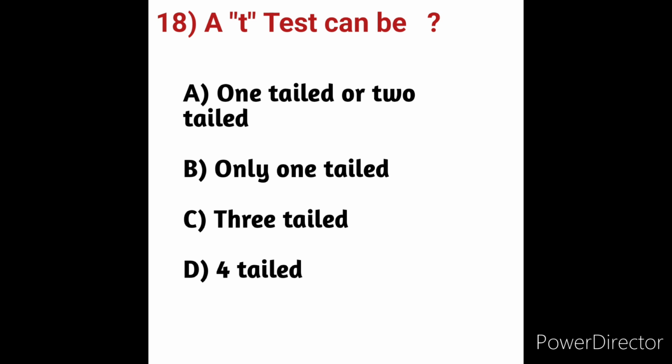Option A, one-tailed or two-tailed. Option B, only one-tailed. Option C, three-tailed. Option D, four-tailed.